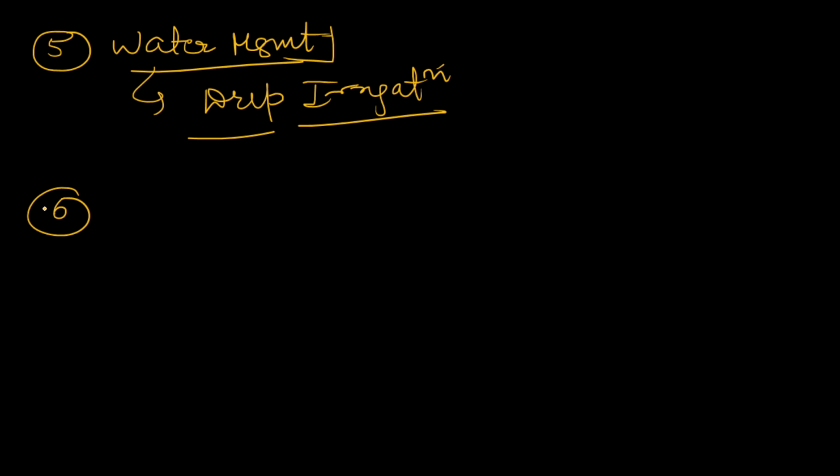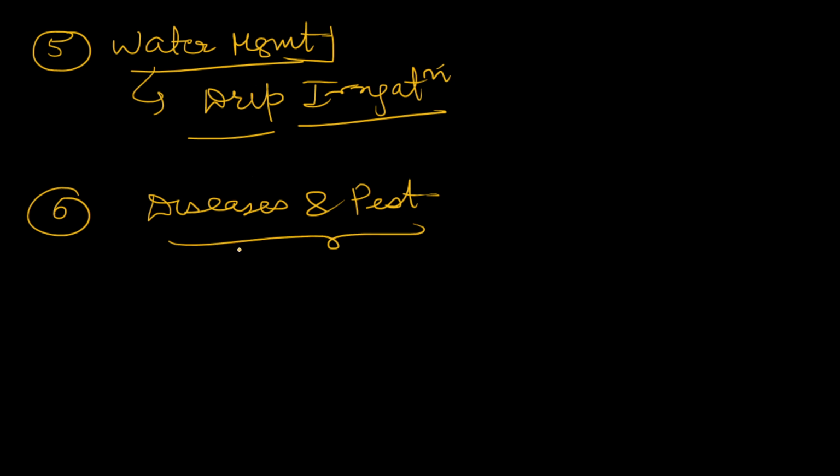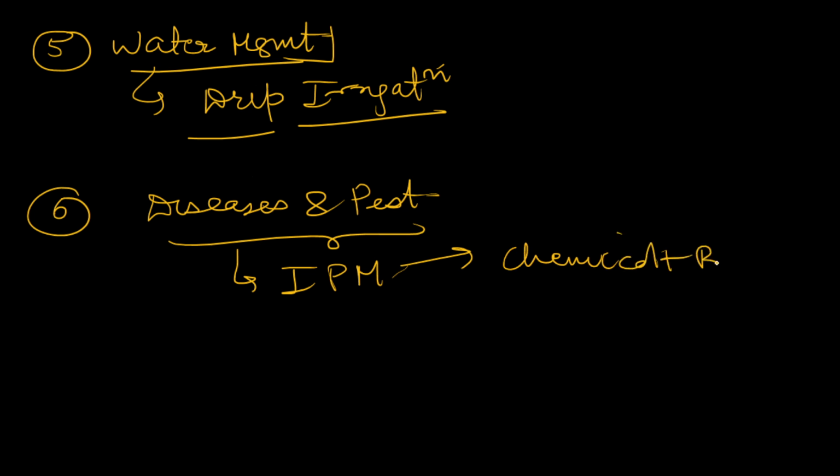With water management, we also have to control diseases and pests, and we should generally go for integrated pest management. That is monitoring nicely, removing off-types and diseased plants, and using chemical plus biological plus cultural methods together.